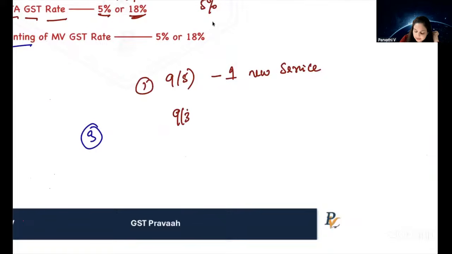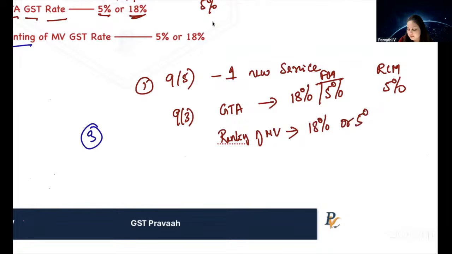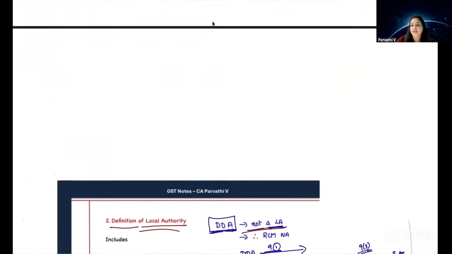Then in 9.3, in case of GTA service and renting of motor vehicle service, in GTA service, there was an option of 12% GST rate, which has been made 18%. So now it is 18% or 5% FCM, and RCM continues the same, 5%, because there was never an 18% rate for RCM in case of GTA services. Now, what about renting of motor vehicle service? It was either 12% or 5%. Now it has been made 18% or 5%. Are we all clear with these 2 amendments? Okay. So that is all with our chapter of charge of GST.